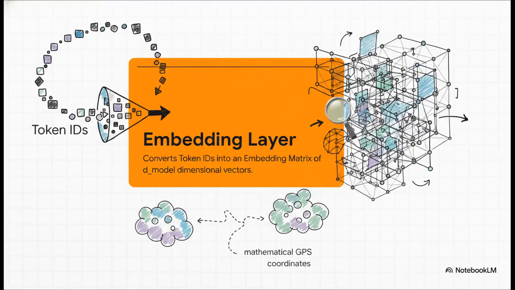Because actually, simply assigning a random number to a word doesn't magically tell the AI what that word actually means. That is exactly where the embedding layer steps in. This layer takes those raw token IDs and maps them into this massive, incredibly complex embedding matrix. Think of an embedding like a set of mathematical GPS coordinates. It takes a word and literally plots its true meaning, its context, and its relationship to other words inside a vast mathematical space. So words with similar meanings naturally end up with coordinates really close to each other.